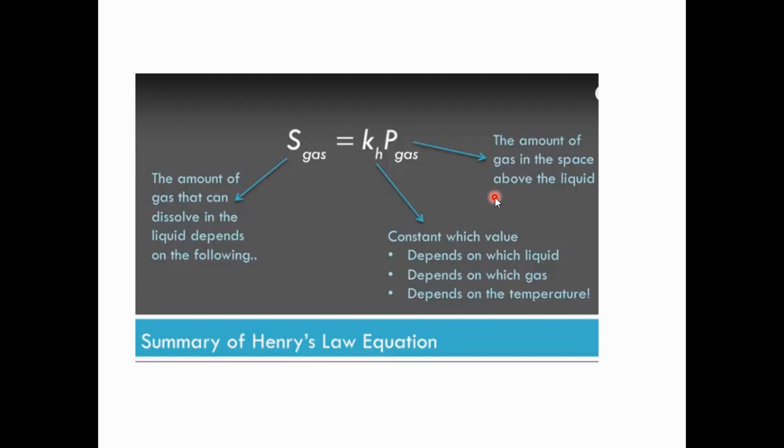These three parameters are most important for finding the solubility. One is the temperature at which we calculate the solubility. Second is the partial pressure of the gas in contact with the surface. Third is the Henry's constant, which depends on the type of liquid and gas. For different liquids and gases, the constant value is different.